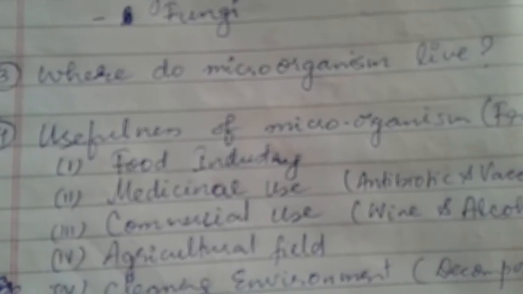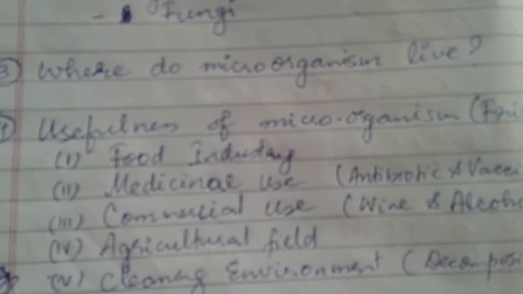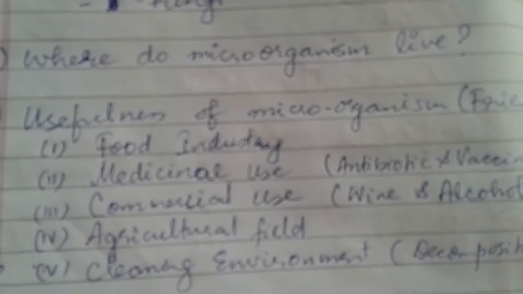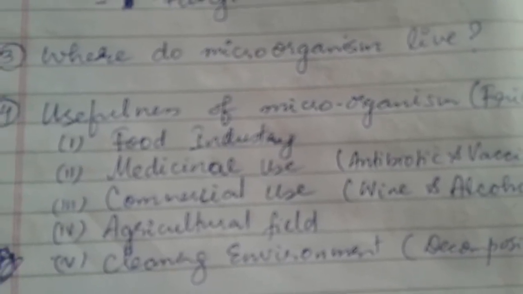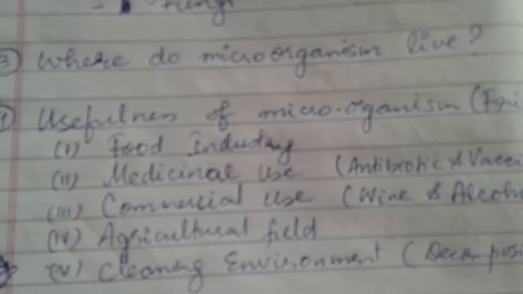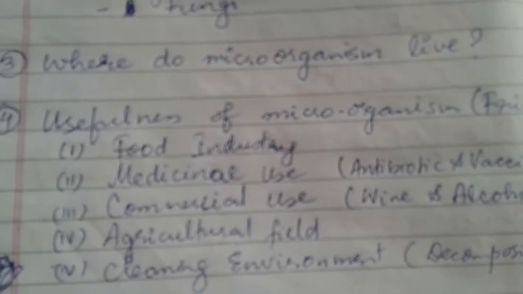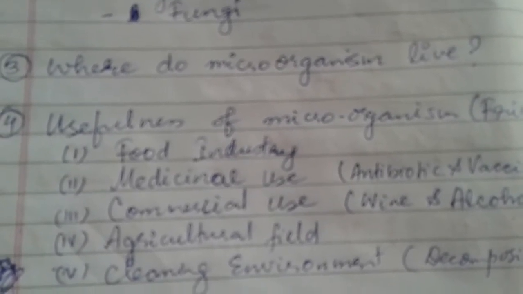Next thing is, where do these microorganisms live? Microorganisms generally survive in the very harsh climate and also in the favorable climate. So they are found in the deserts, hot springs, and also in the icy cold polar regions, and also they are found in the marshy lands.